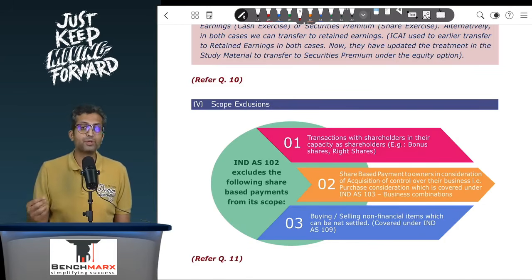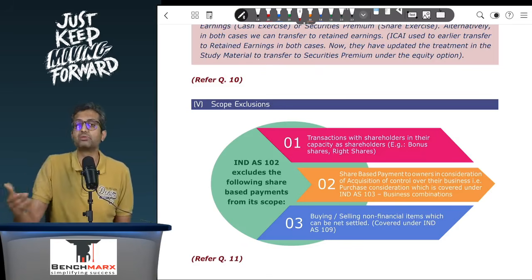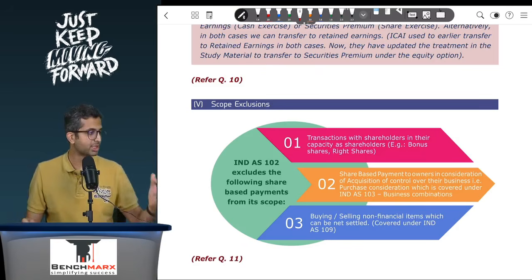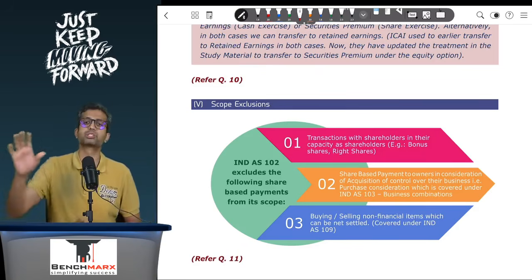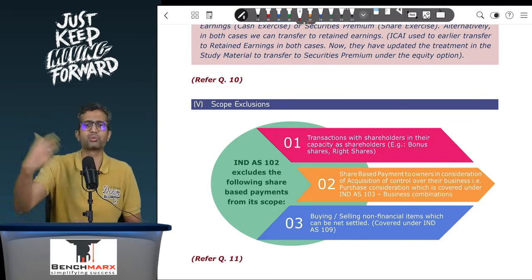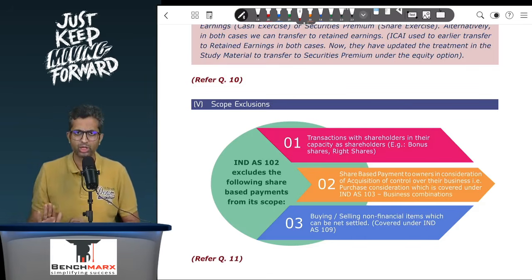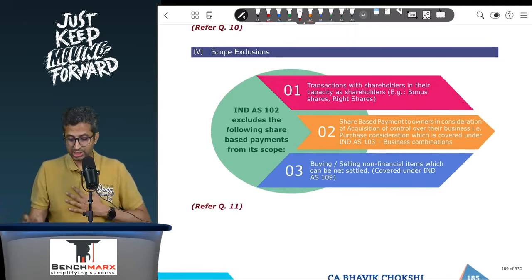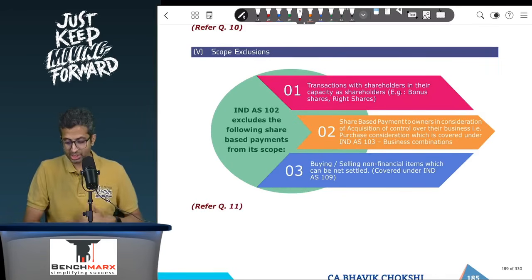Secondly, if you are issuing shares in lieu of acquisition of control over a business, Ind AS 103 business combination, this is in the form of purchase consideration. For PC, Ind AS 103 prescribes specific accounting treatment, and hence the treatment as per 103 will generally be followed for PC. And third is the buying or selling of non-financial assets which can be net settled.